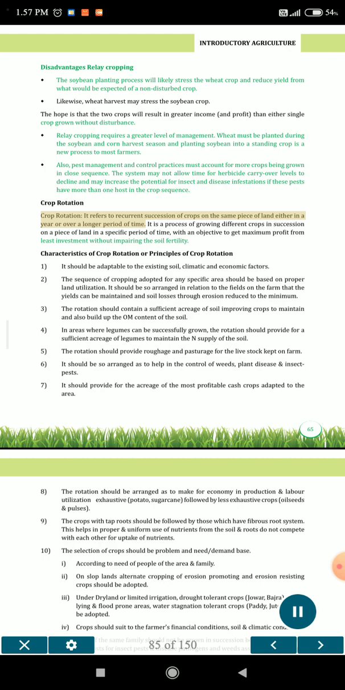Crop rotation. It refers to recurrent succession of crops on the same piece of land, either in a year or over a longer period of time. It is a process of growing different crops in succession on a piece of land in a specific period of time, with an objective to get maximum profit from least investment without impairing the soil fertility.